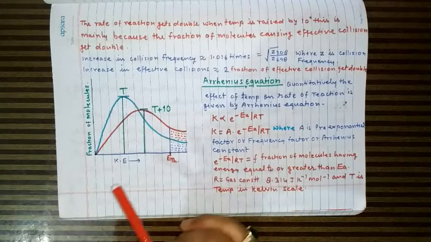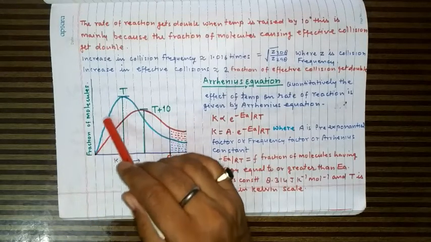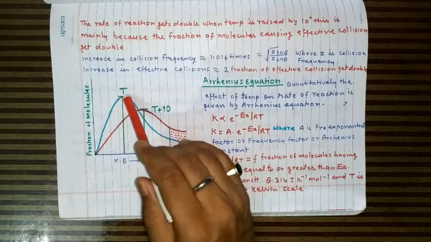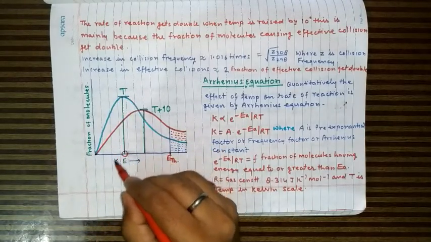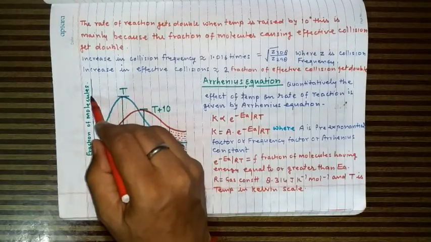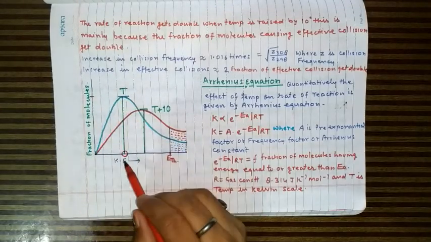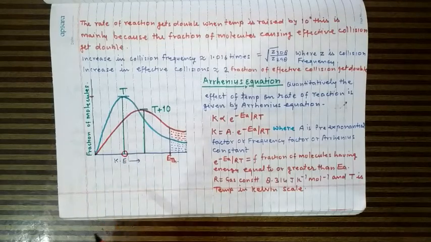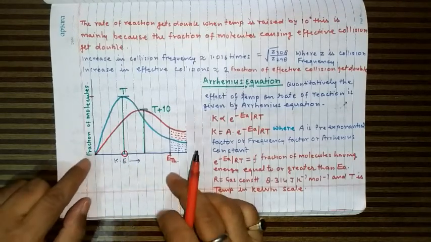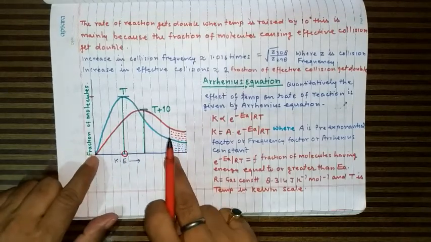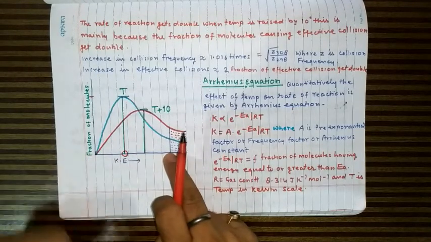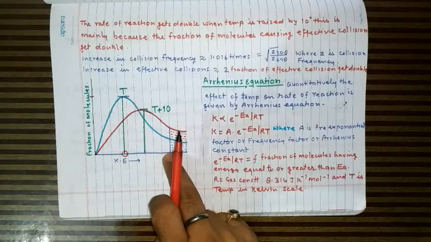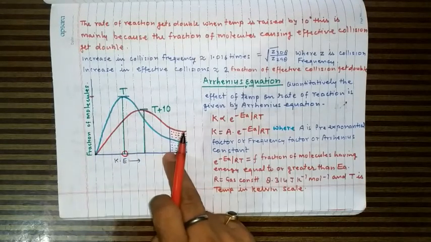Now you see, in case of this blue line, this is the kinetic energy which is possessed by the maximum fraction of molecules. So this is called most probable kinetic energy. And further, suppose this much amount of energy is equivalent to threshold energy. So this is the minimum energy the colliding molecule must possess in order to cause the effective collision. So this much energy is necessary.